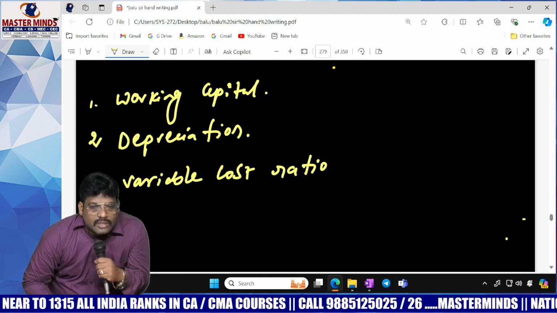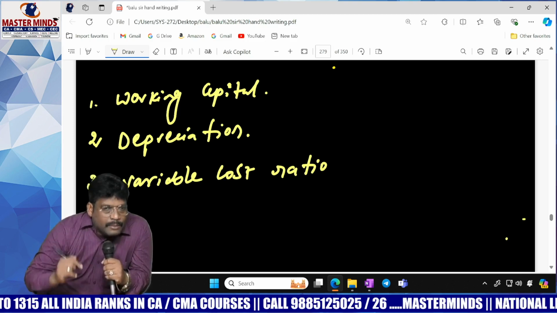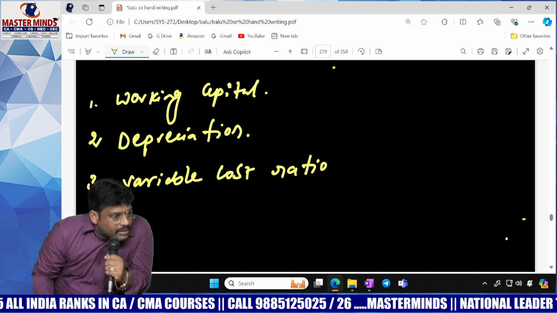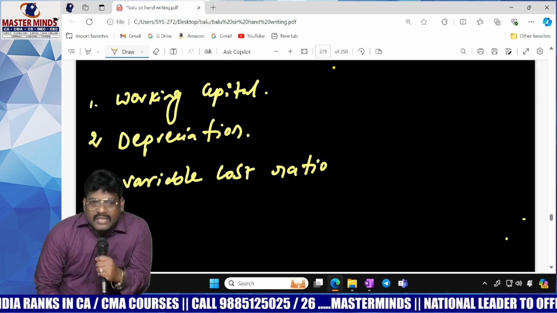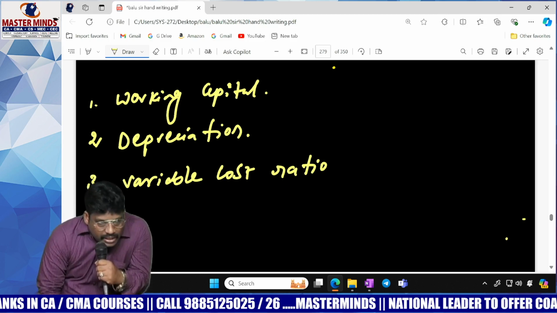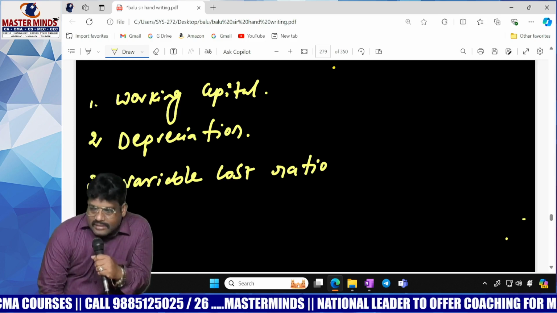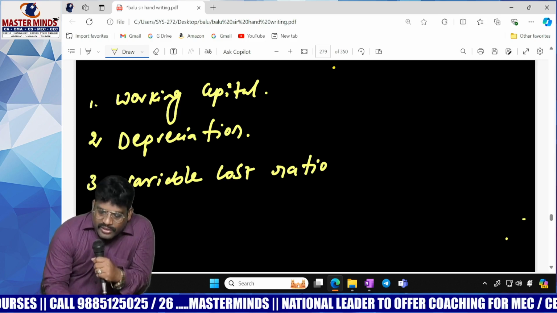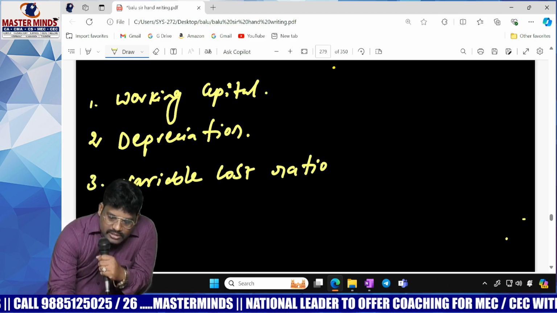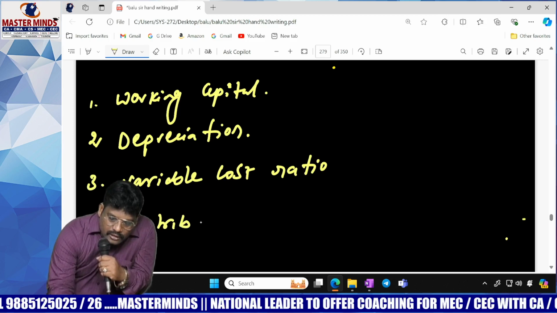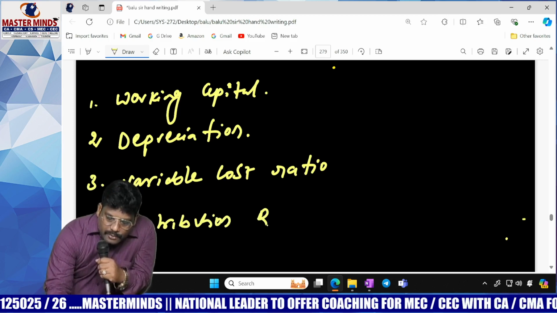When variable cost increases, your contribution decreases. That means you are spending a lot of money to produce the product itself. If the variable cost is less, then it is okay. Once you understand variable cost ratio, you have to understand one more ratio: the contribution ratio. What is the contribution ratio formula?